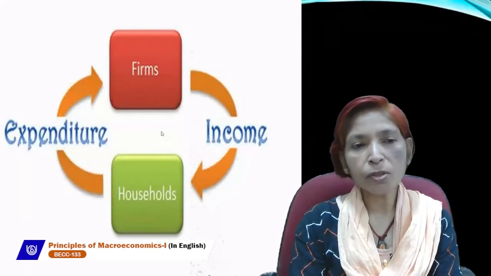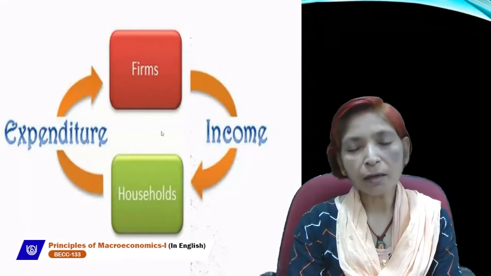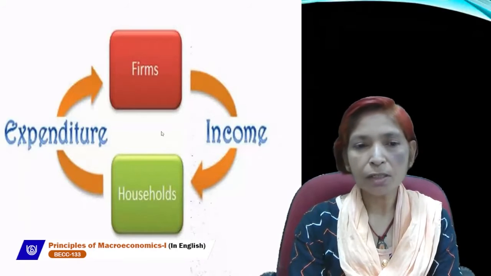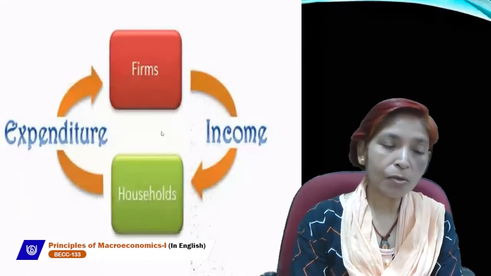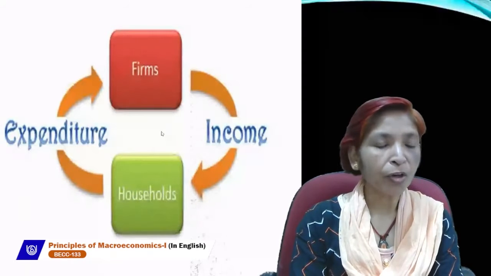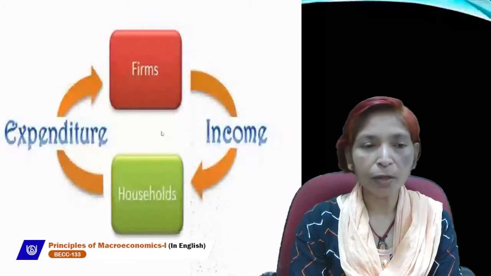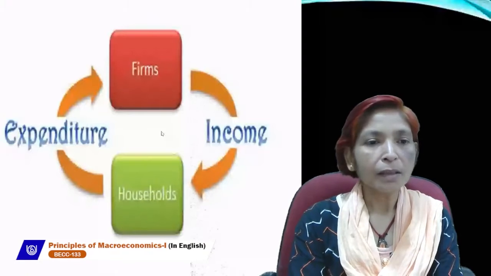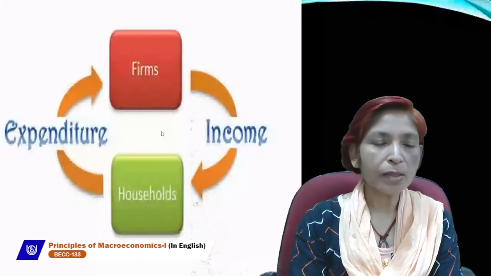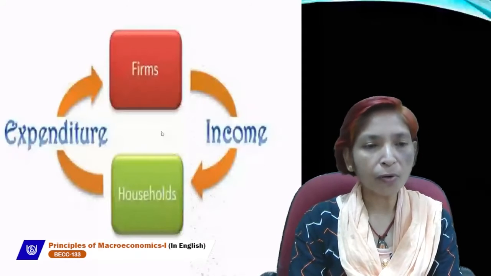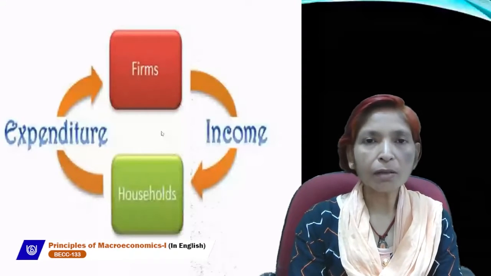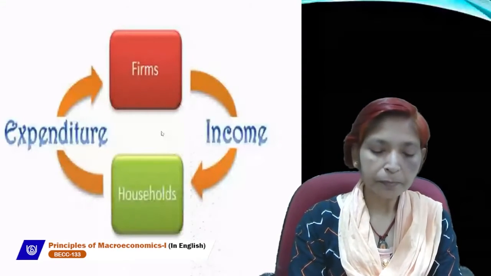Again, firm will produce goods and services, and income will generate and give the income to the household sector. Again, household sector will spend money on goods and services which are produced by the firm sector. This process continuously goes on. That's why this flow is called circular flow of income.